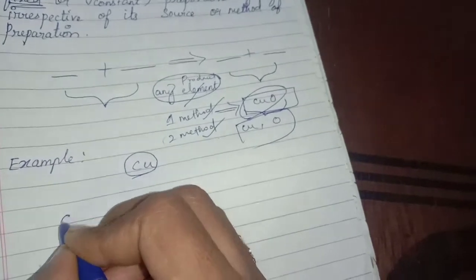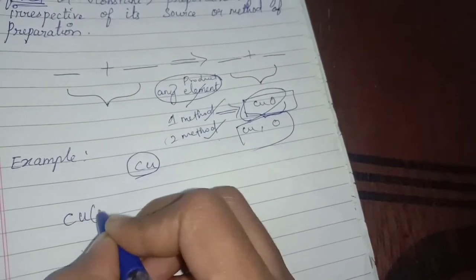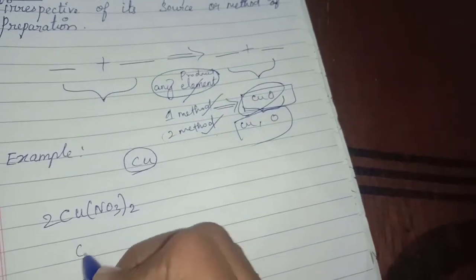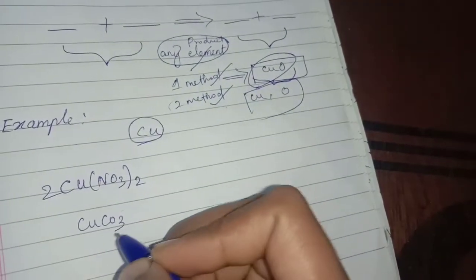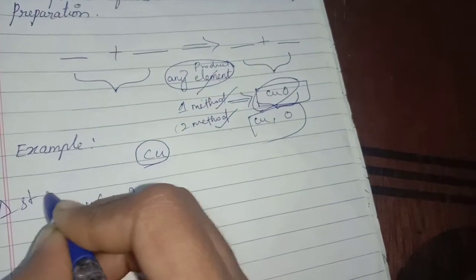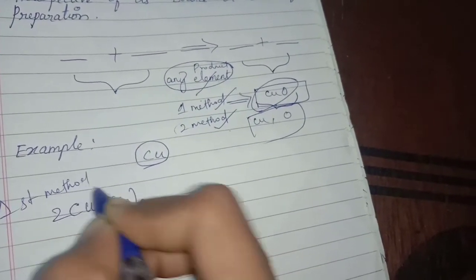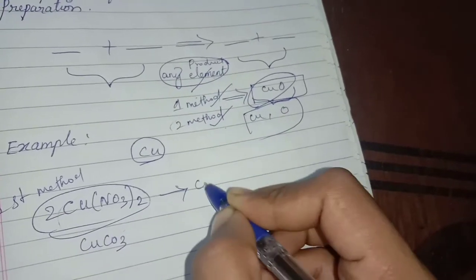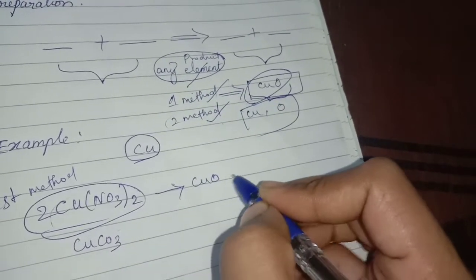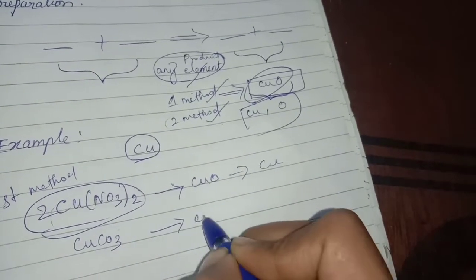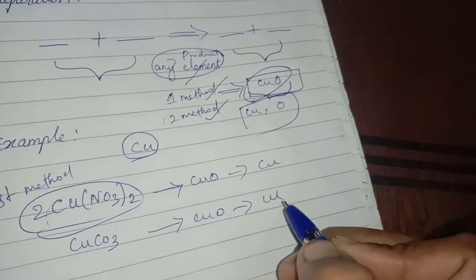It can be prepared from copper nitrate, or otherwise from copper carbonate. I said two methods. This is the first method. From this we get cupric oxide, then we get copper. Like that, from copper carbonate also we get cupric oxide, then we get copper.